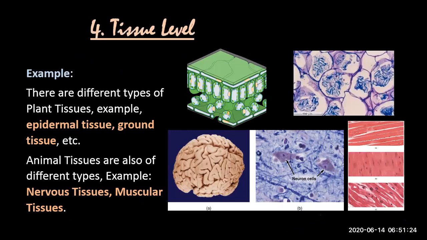For example, there are different types of plant tissues and different types of animal tissues. I am mentioning a few examples here as mentioned in the book, so I'm mentioning the diagrams. Epidermal tissue is mentioned in the book. These things will be clear to you in the 4th chapter, because I'm not going into the details of these tissues. But this is the diagram of epidermal tissues in plants.